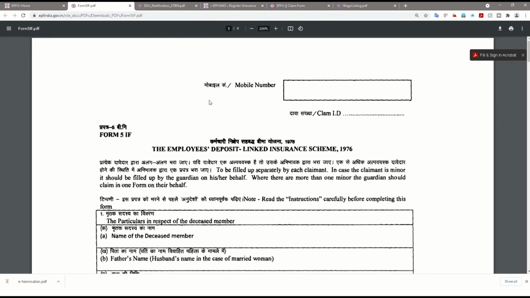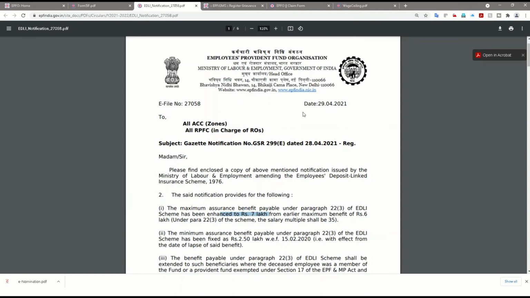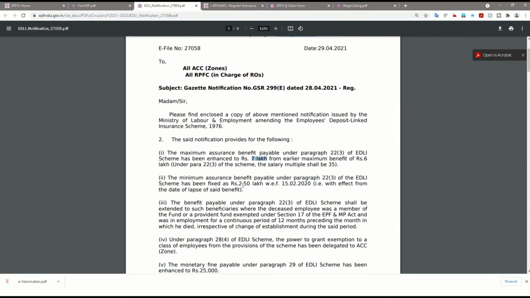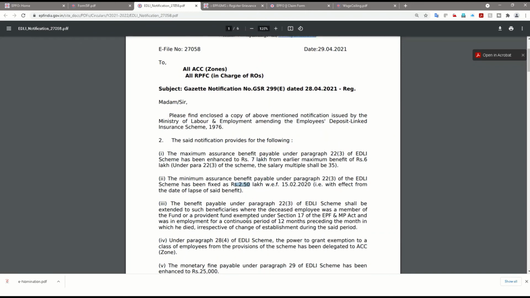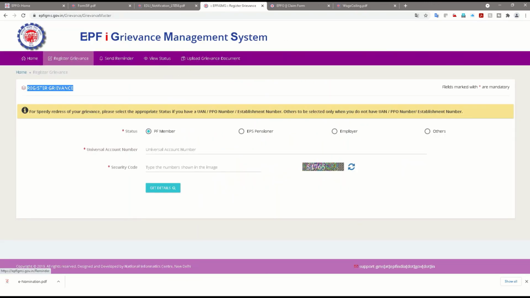So this is the form. I'll give this link in the description. This is the latest notification given by the EPF organization. They said that the ceiling is increased to 7 lakhs, and also, as I said, from 1.5 lakhs to 2.5 lakhs, the maximum cap has been increased. So this is the circular. In case you have any grievance, you can directly go to this link and submit the grievance. In case of any problem with the claim process, you can submit your grievance here.